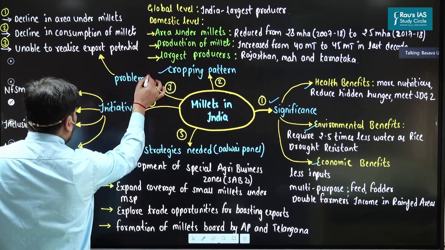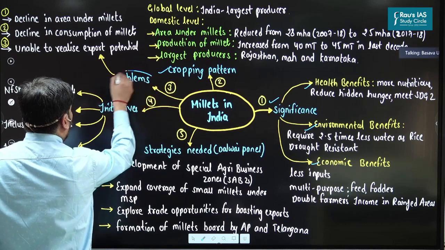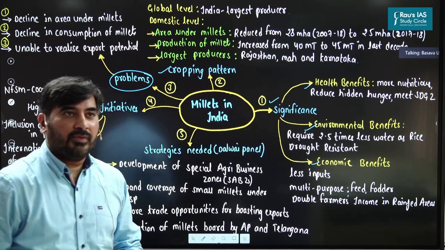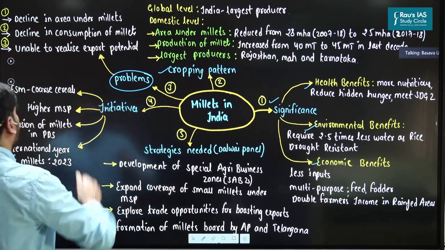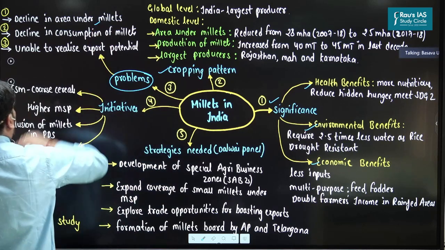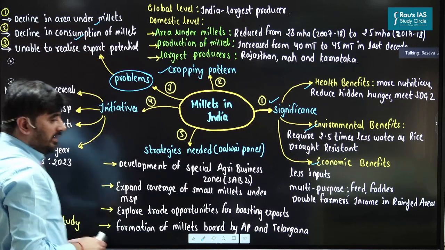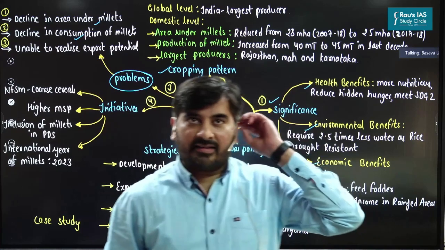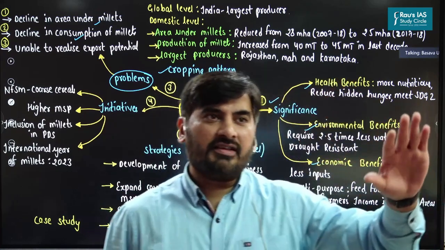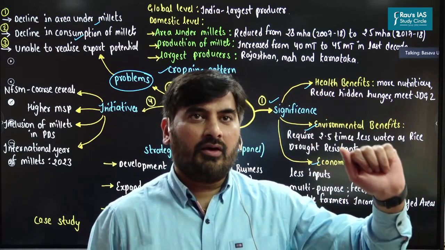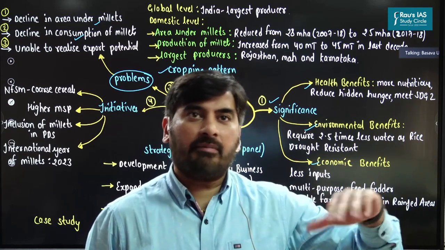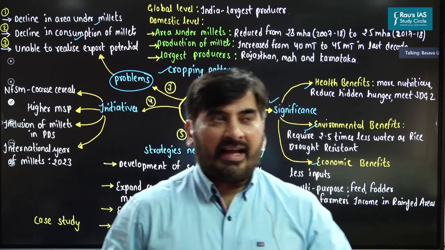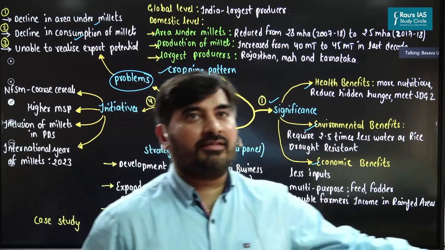Now we are going to discuss what are the problems as far as millets production is concerned. First thing, as you can see, there has been a decline in the area under millets as highlighted before. Second, even the consumption of millets in India has reduced. Yes, all of these notes will be provided to you. Don't worry. This entire mind map will be provided to you at the end of the class.